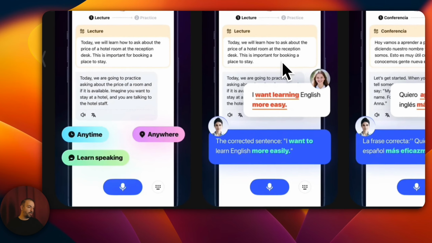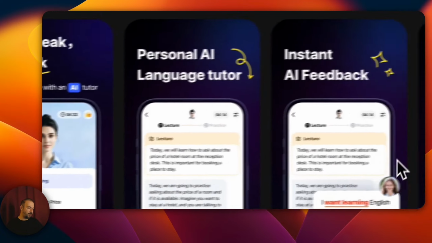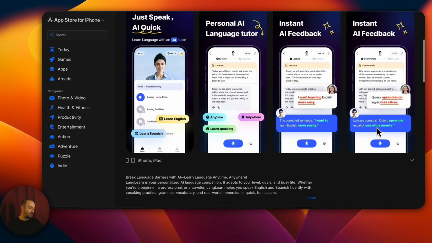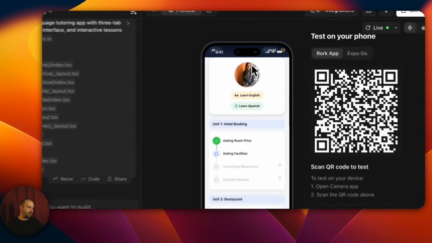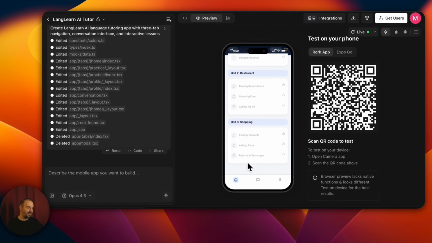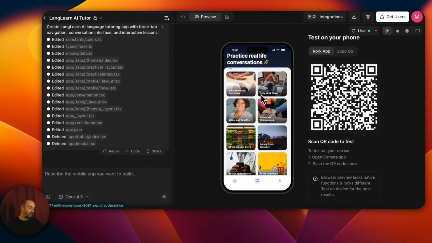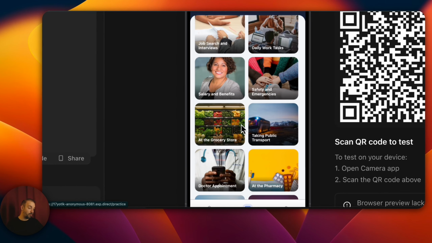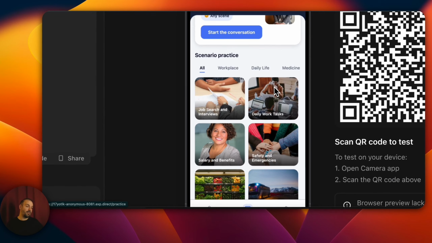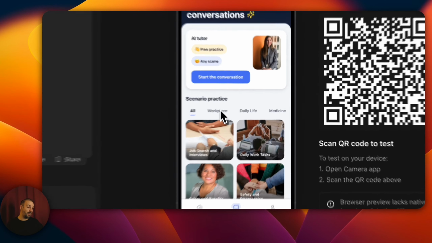Here we are again. We see it on the Apple Store. We can also see how the app itself looks. We can see its ratings as well, and we submit our own app. As you can see, there's AI Speak here. Our lessons have been created. Here, there's a Start Conversation option. There are topics. For example, there are practical topics like making a doctor's appointment or job searching related to salaries.